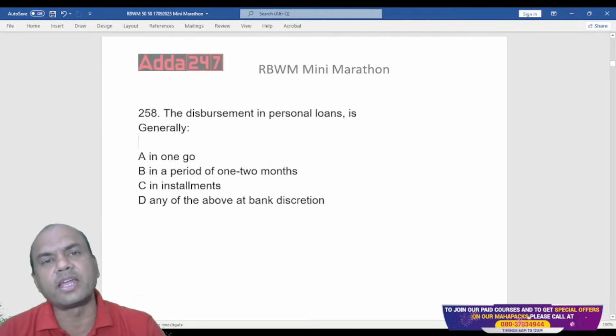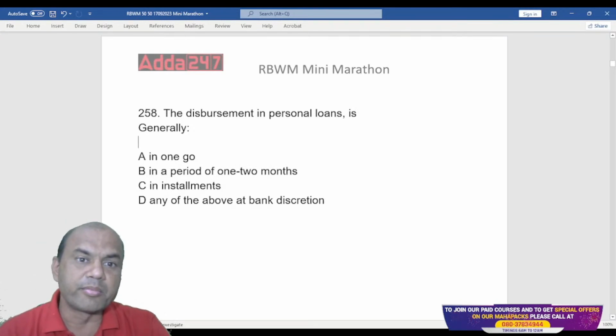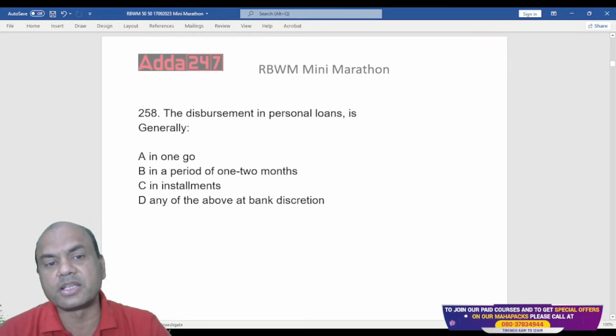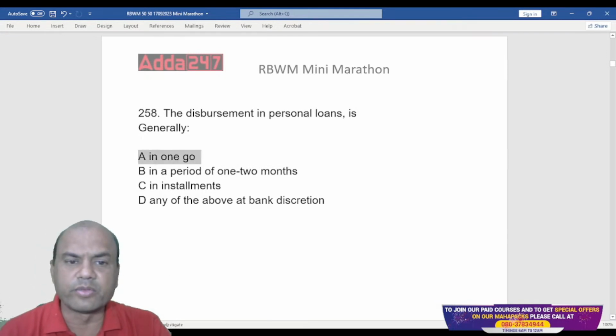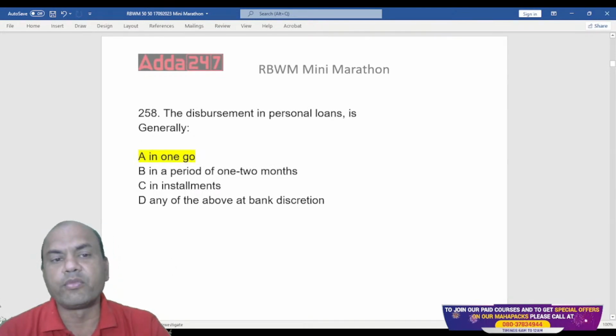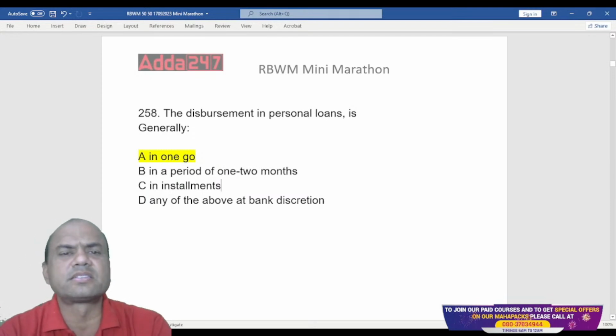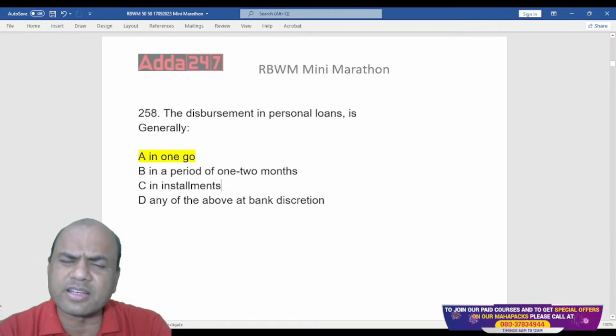See here, there can be tailor-made home loans also, personal loans also. But generally it is in one go. Okay, remember, it is in one go generally. Whenever any personal loan is disbursed, it is always disbursed in one go, because personal loan amounts are very less. Less means it can be about 1 lakh generally.